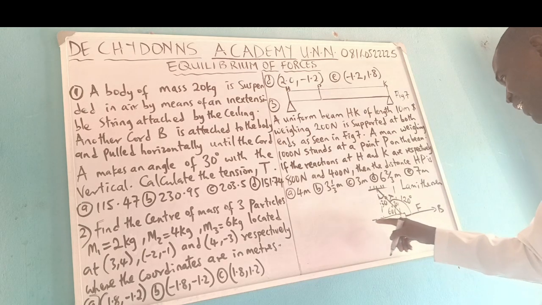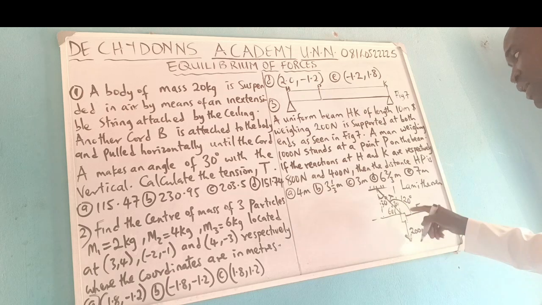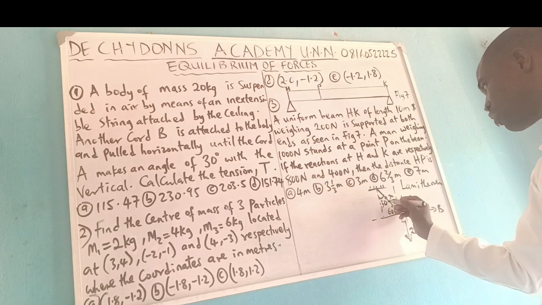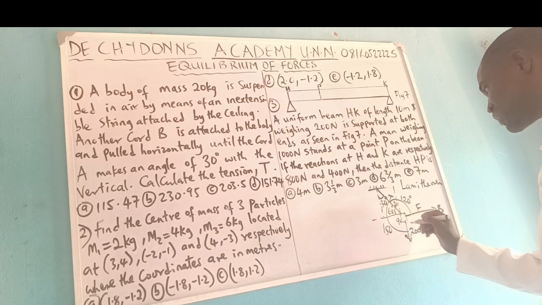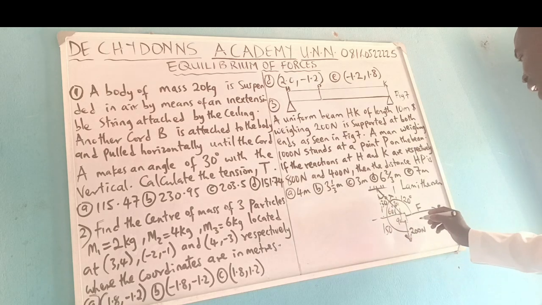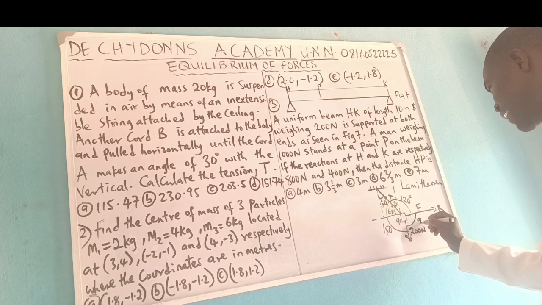Here is already 90, horizontal and vertical 90. 90 plus 60 will give you a total of this to be 150. So 90 plus 60 is 150. And here is 90.